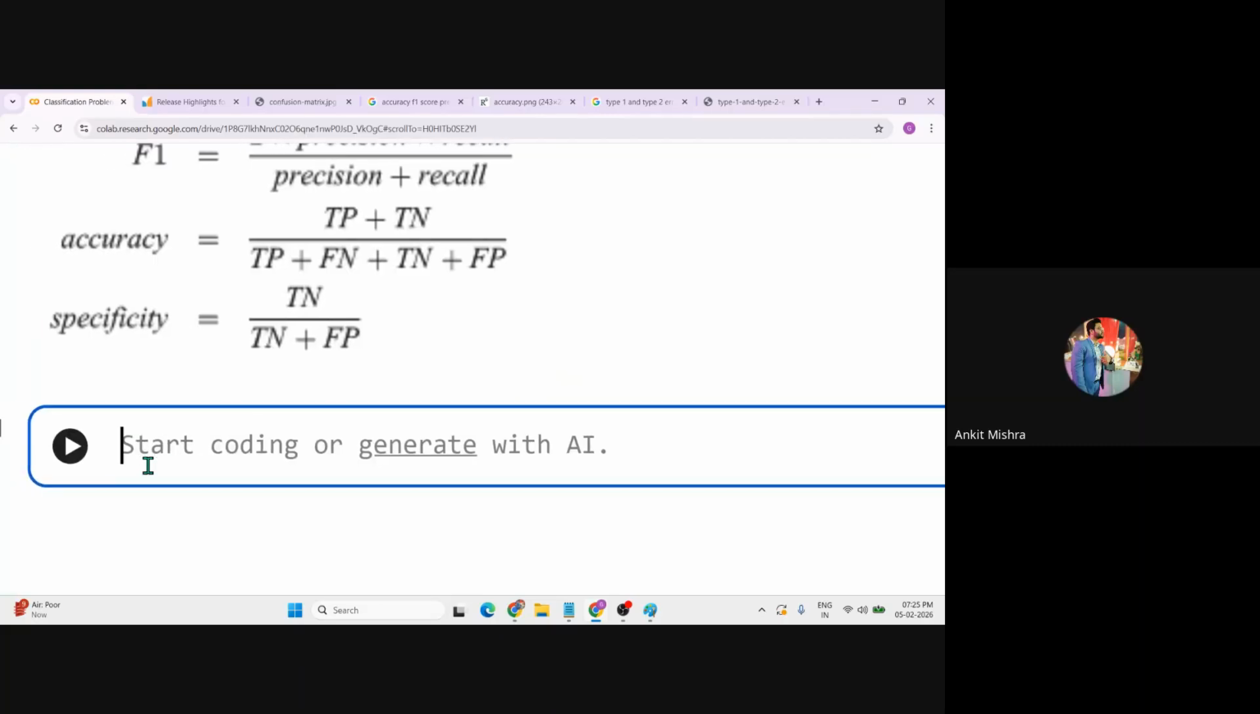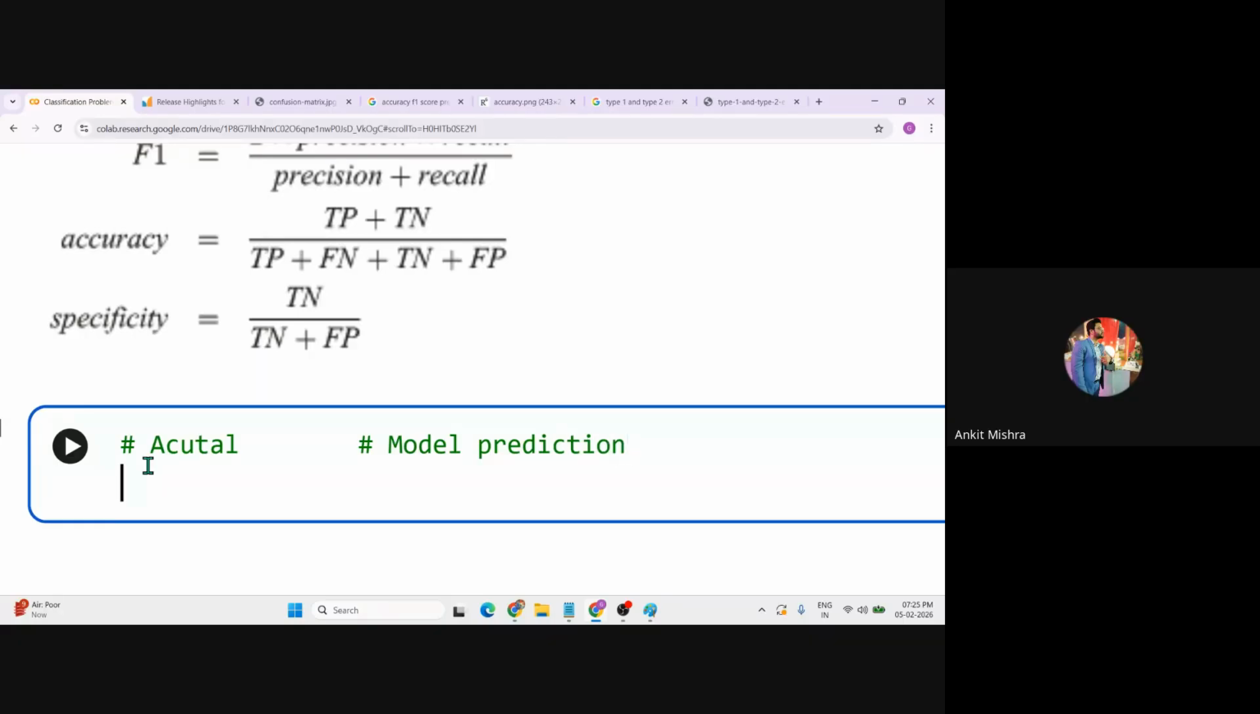Suppose I have created one model that generally predicts earthquakes. Okay, so we have four different possibilities, right? Let me just write actual and the model prediction. My model is able to predict whether the next day there is a chance of an earthquake or not, right? I have created a model that can predict earthquakes. So let's just take an example.